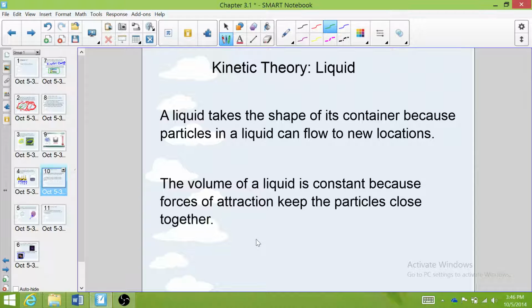So liquid particles are like gas particles in that they can move from one place to another, no problem. And they're always bouncing into each other. But the particles in a liquid are different from those in a gas because the particles are much, much closer together. The forces of attraction between those particles actually keep them together and actually play a really important role in a liquid.